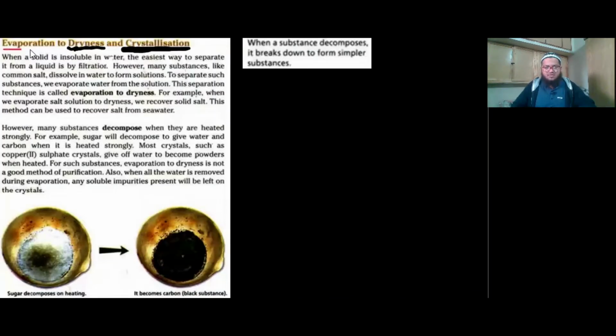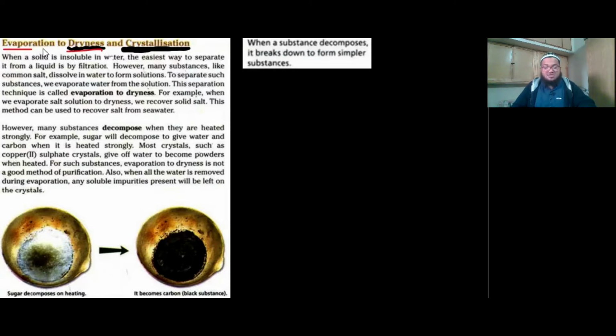What do we mean by evaporation and what do we mean by dryness? Dryness means no water, right? Lacking water. But evaporation means evaporating all the water off of that solution. Evaporating means conversion from liquid to gas, right? Converting it from liquid to gas is the process of evaporation.